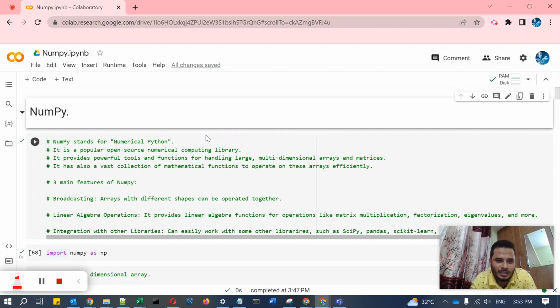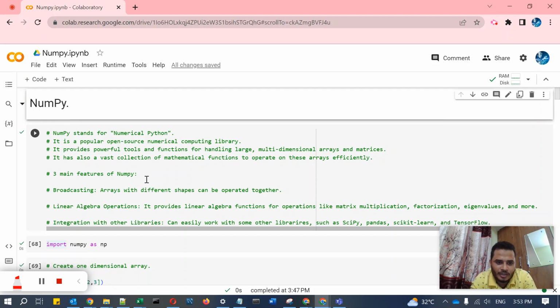So what is basically NumPy? NumPy stands for Numerical Python. It is a popular open source numerical computing library. It provides powerful tools and functions for handling large multi-dimensional arrays and matrices as well. It also has a vast collection of mathematical functions and operators on these arrays. So through this we can operate on arrays efficiently.